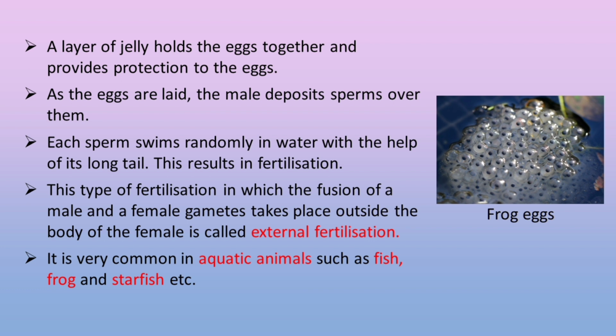Each sperm swims randomly in water with the help of its long tail. This results in fertilization. This type of fertilization, in which the fusion of male and female gametes takes place outside the body of the female, is called external fertilization. It is very common in aquatic animals such as fish, frog and starfish, etc.